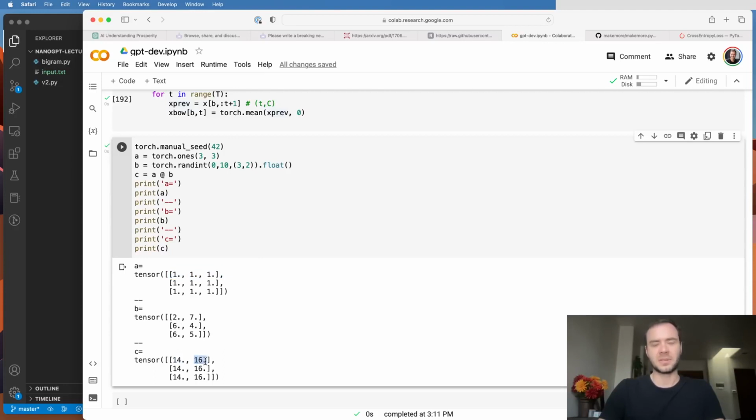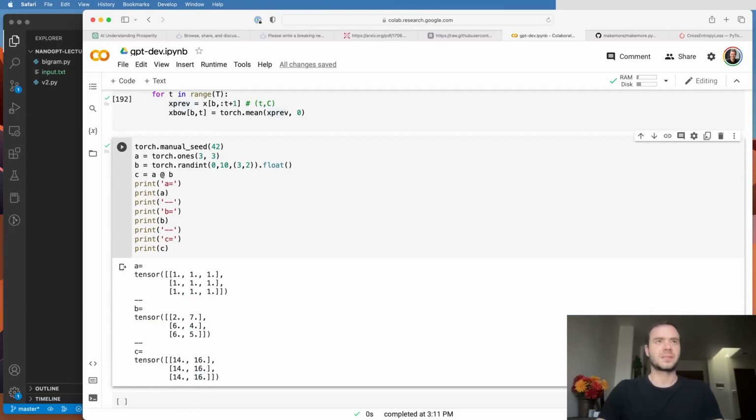The element here in the output of C is also the first row of A, multiplied now with the second column of B. So 7 plus 4 plus 5 is 16. Now you see that there's repeating elements here. This 14 again is because this row is again all ones, and it's multiplying the first column of B, so we get 14. And so on. This last number here is the last row, dot product, last column.